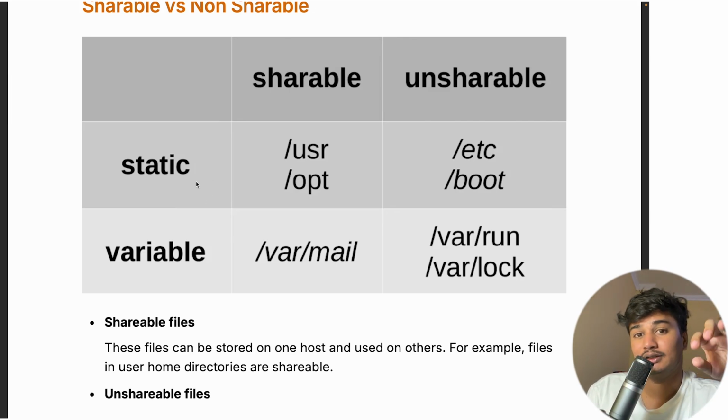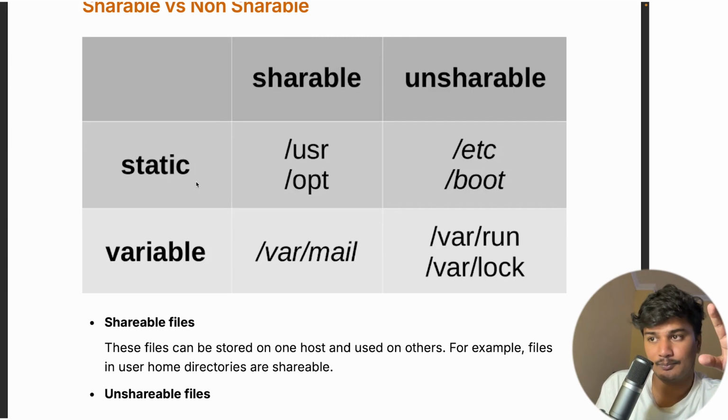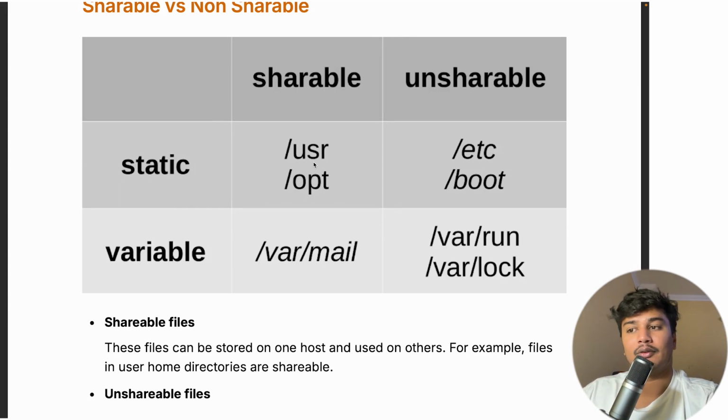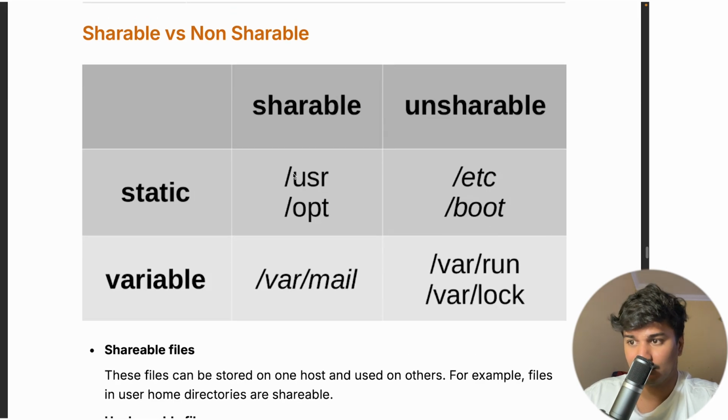Some shareable files are static, they won't change, and some shareable files are variable, they will vary. /user and /opt are static shareable files, and variable shareable files are /var and /mail.